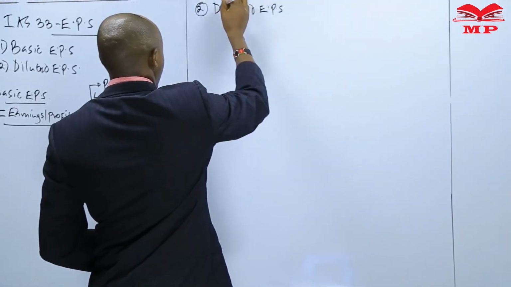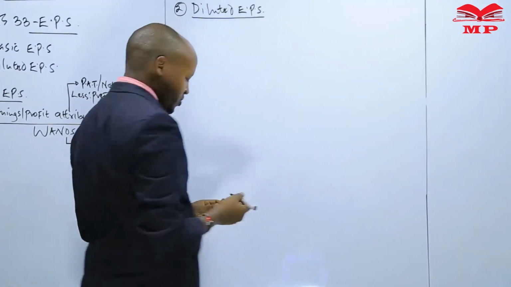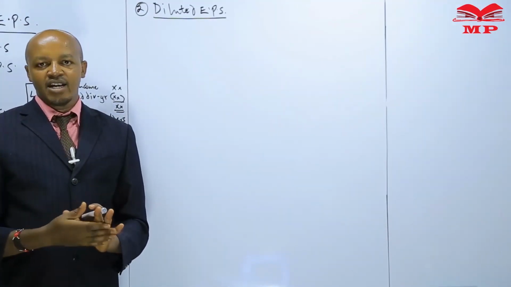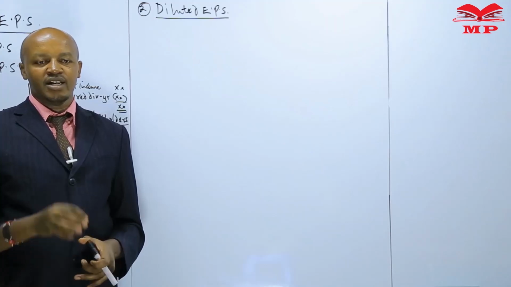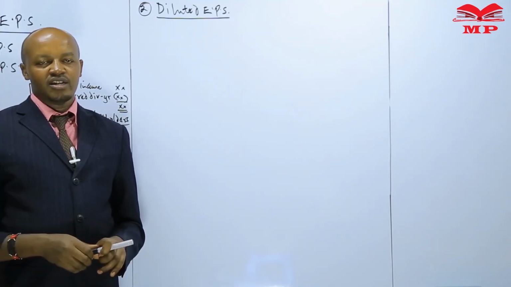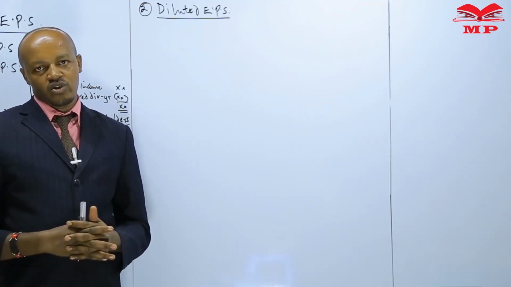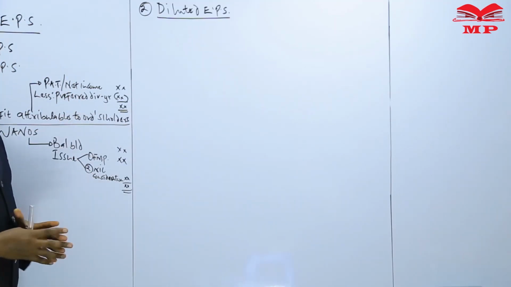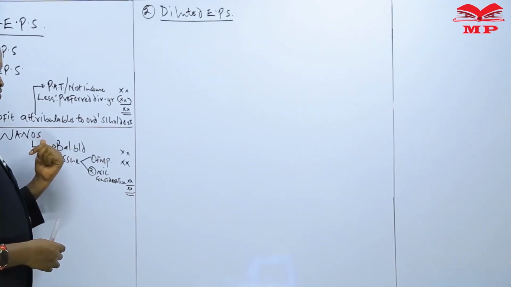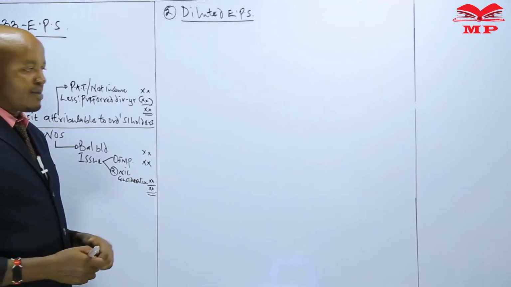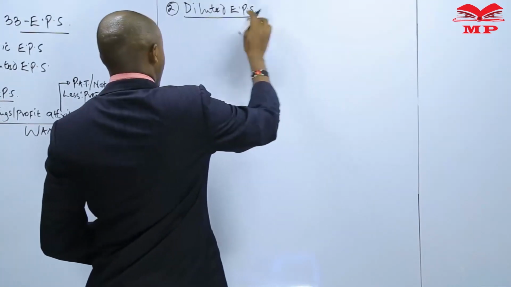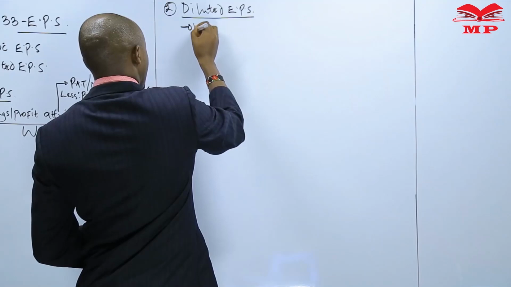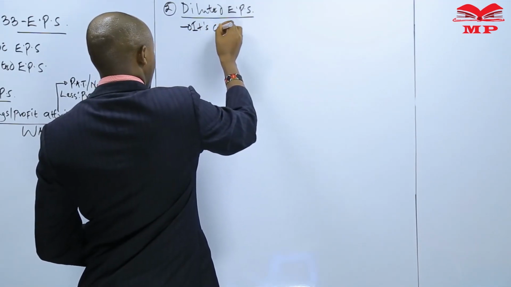Diluted earnings per share. Now, in this case, when we talk about diluted earnings per share, we say that this is the earnings per share which is computed by the company taking into account the effect of the potential ordinary shares on both the earnings or the profit which is attributable to ordinary shareholders and also to the weighted average number of shares.